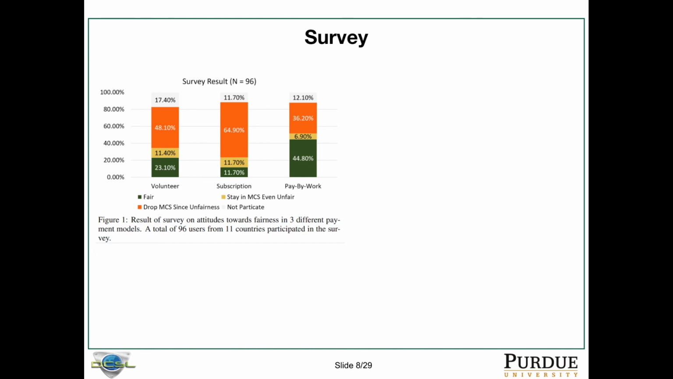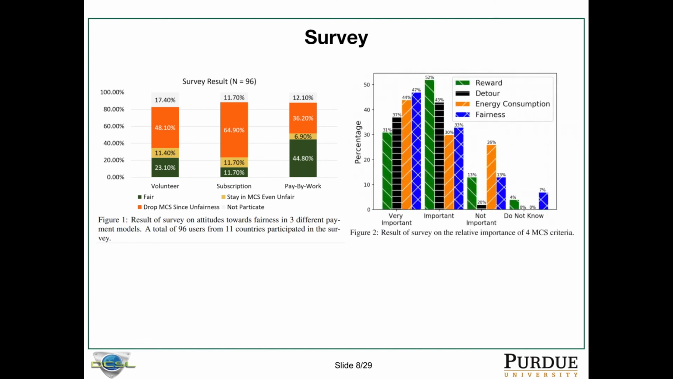And the result turns out that people do feel each of the models has a certain percentage of users who feel the model is not fair. For volunteer and subscription models, that's not a surprise. But for pay by work, since people get paid in proportion to their contribution, we thought that people may feel it's fair, but it turns out 1/3 of users still feel like this model is not fair.